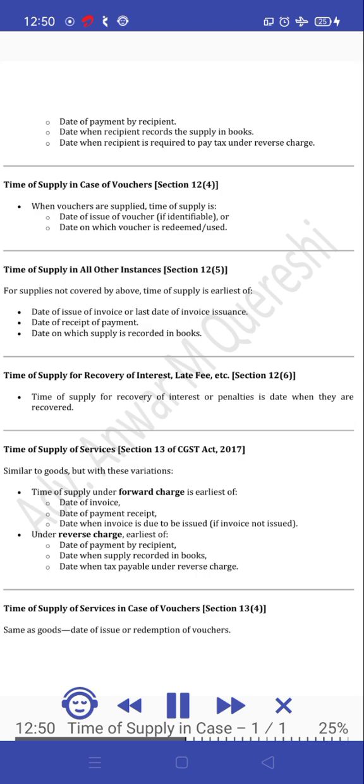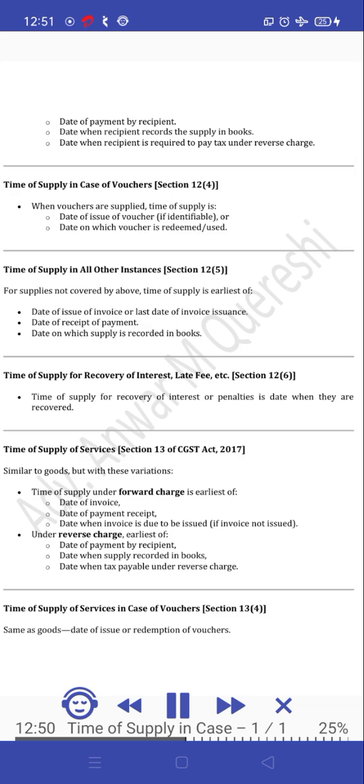Time of supply in case of vouchers, Section 12(4). When vouchers are supplied, time of supply is date of issue of voucher if identifiable, or date on which voucher is redeemed or used. Time of supply in all other instances, Section 12(5). For supplies not covered by above, time of supply is earliest of date of issue of invoice or last date of invoice issuance; date of receipt of payment; date on which supply is recorded in books.